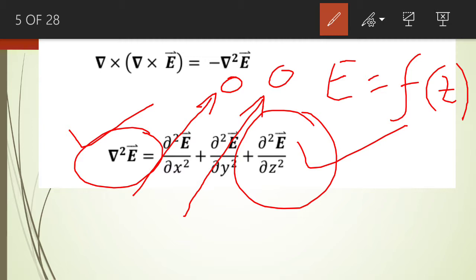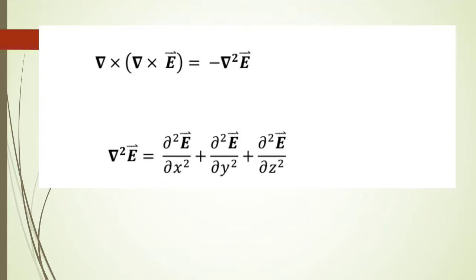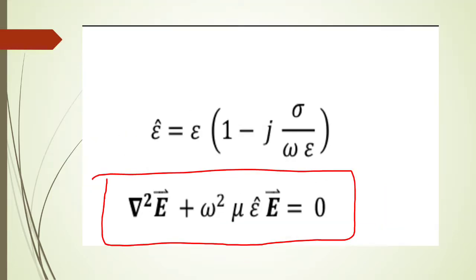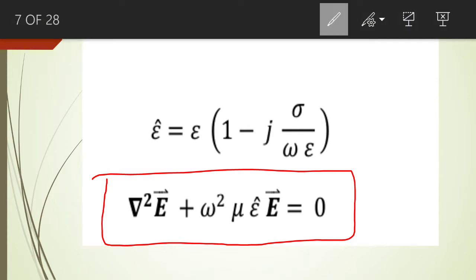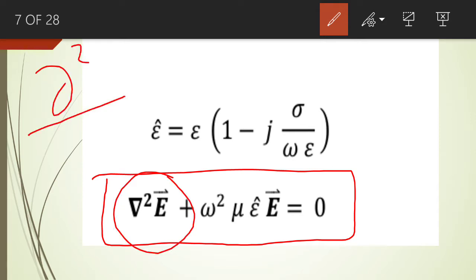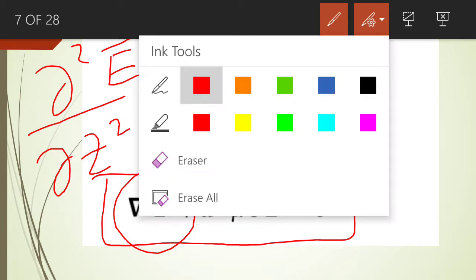So del square E in this equation will be equal to curly square by curly z square of the electric field intensity. So let us replace this del square E in the wave equation by curly square by curly z square of the electric field intensity.